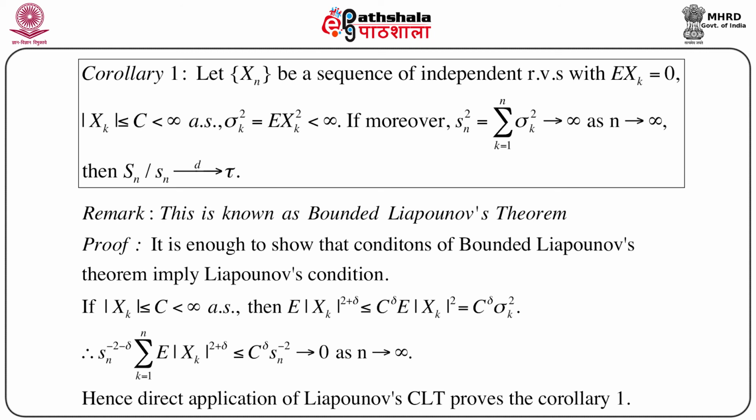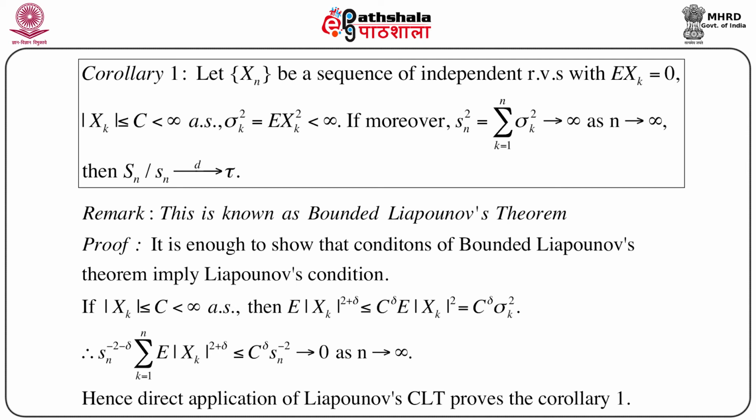Now it is clear that modulus of Xk less than or equal to c less than infinity almost surely implies that expectation of modulus of Xk to the power 2 plus delta is less than or equal to c to the power delta into expectation of mod Xk squared, which equals c to the power delta into sigma k squared.